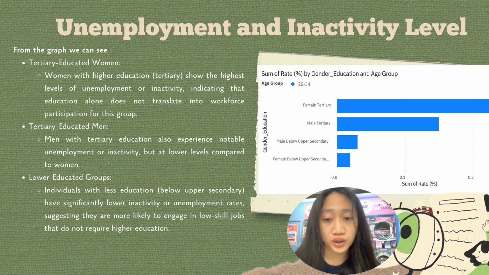And for the last one, we're going to talk about lower educated groups. Individuals with less education, that is below upper secondary, have significantly lower inactivity or unemployment rates, suggesting they are more likely to engage in low-skill jobs that don't require higher education.